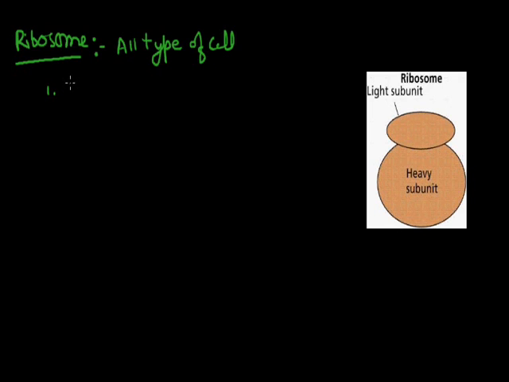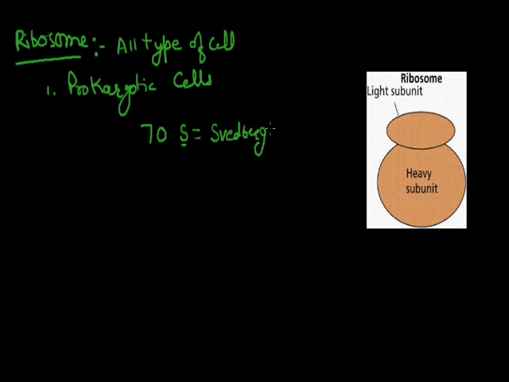In the case of prokaryotic cells, the ribosomes are 70S. S means Svedberg unit or sedimentation. In the case of eukaryotic cells, the ribosomes are 80S type.